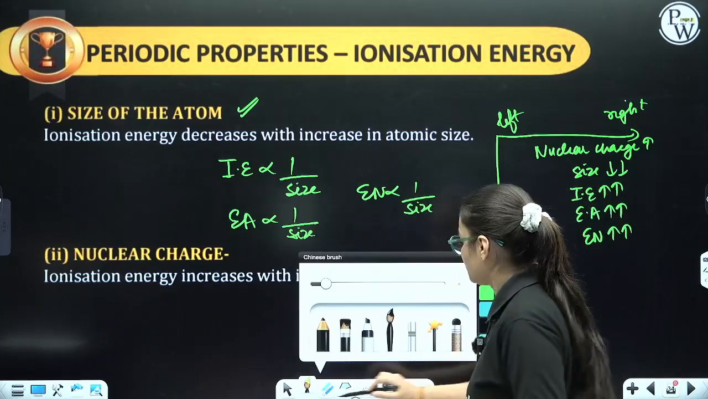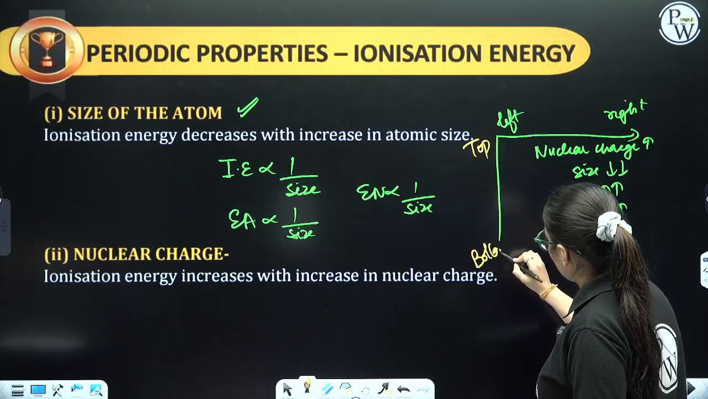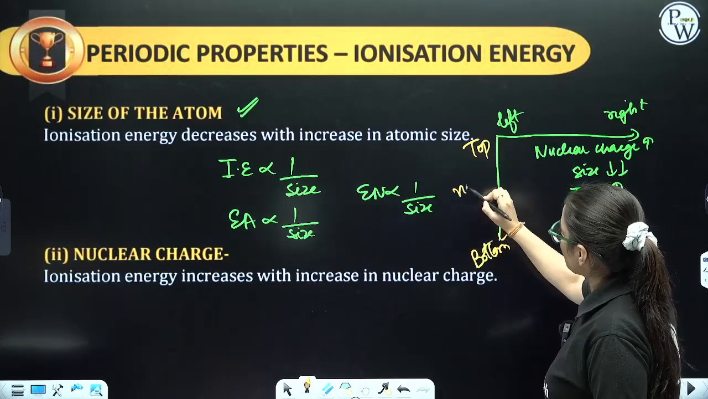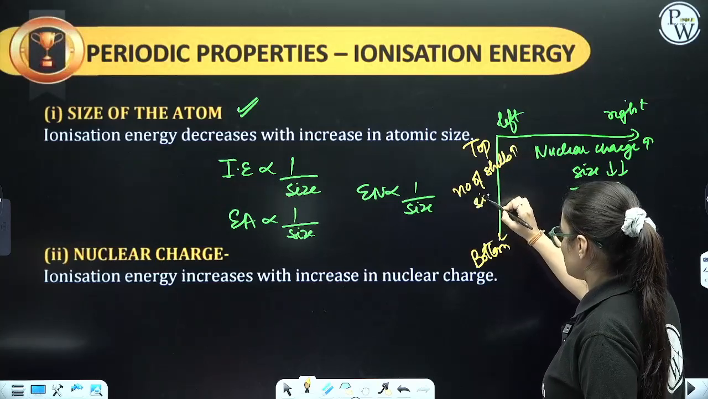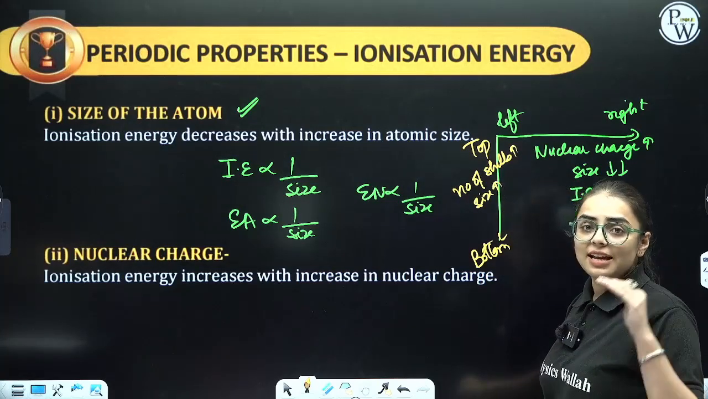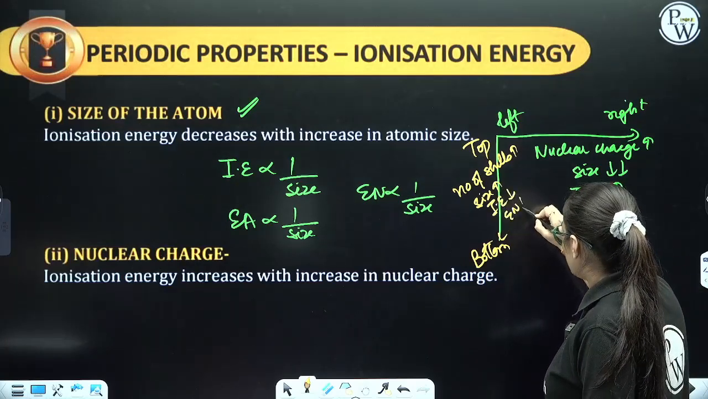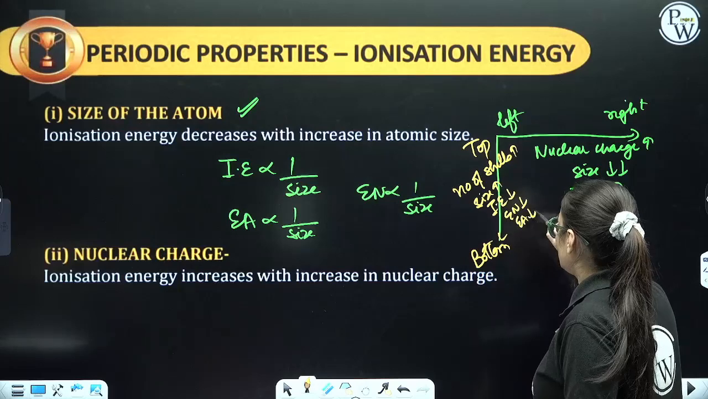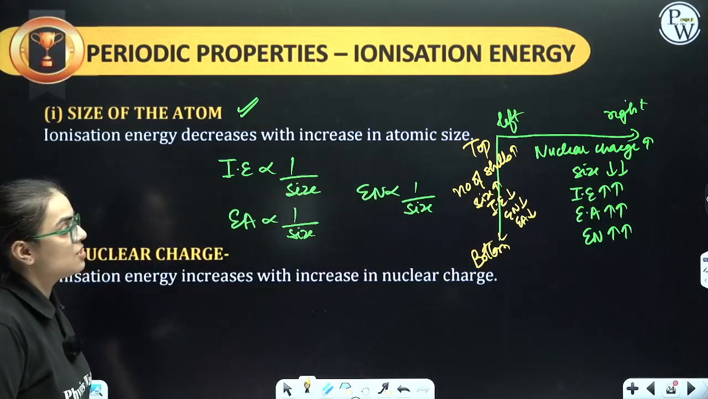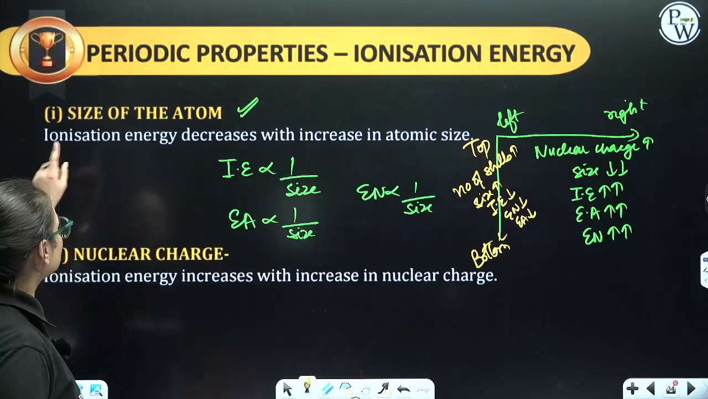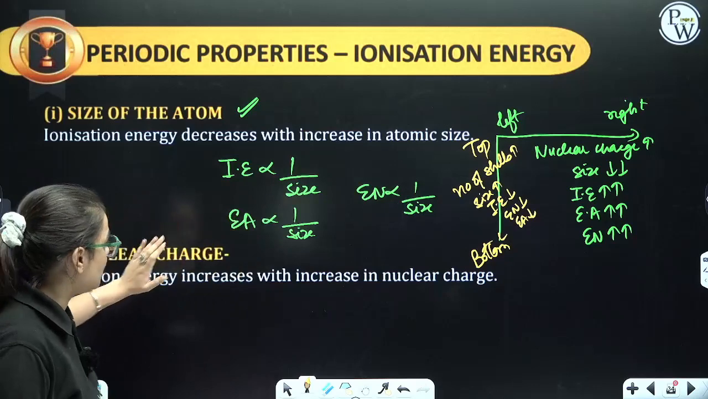Now, see. From top to bottom, if I'll say, number of shells are increasing, so size increases. Size and ionization enthalpy are inversely proportional. Ionization enthalpy will decrease, electronegativity will decrease, electron affinity will decrease. This is the order. Now you know the answer, right? This is the general trend I've told you. Now let us see the factors. Ionization energy decreases with increase in atomic size, inversely proportional.